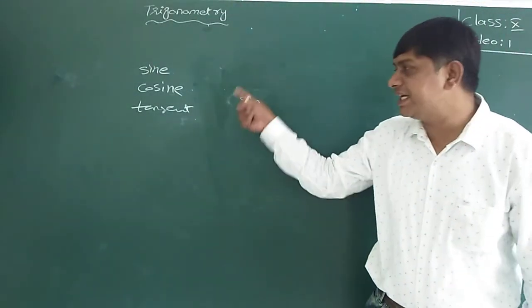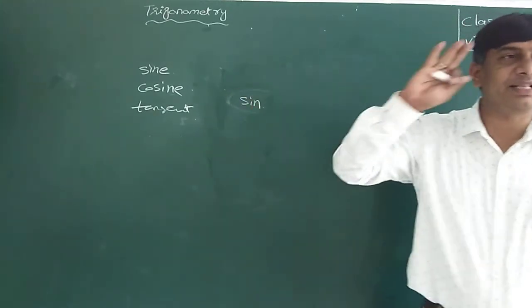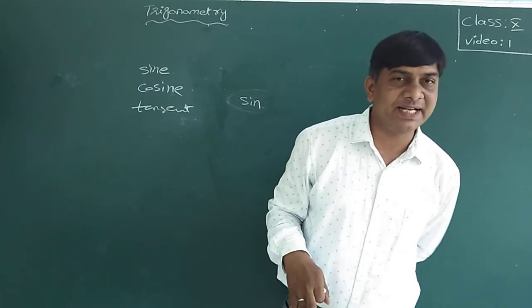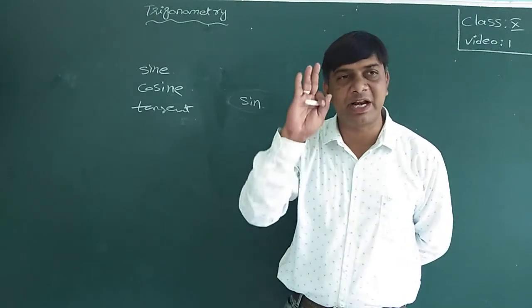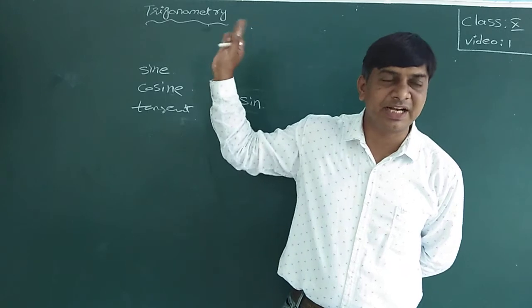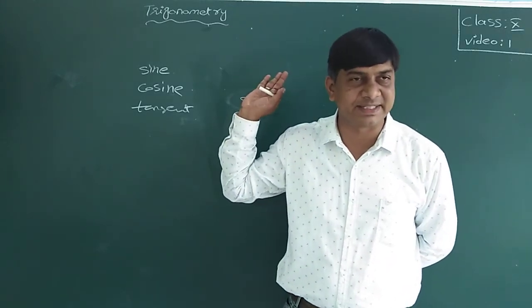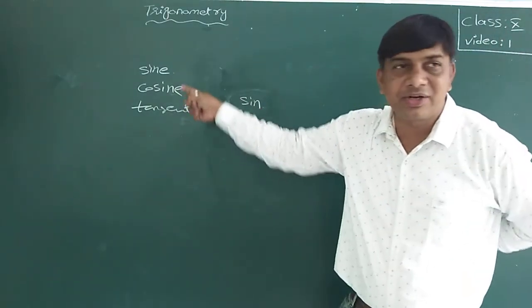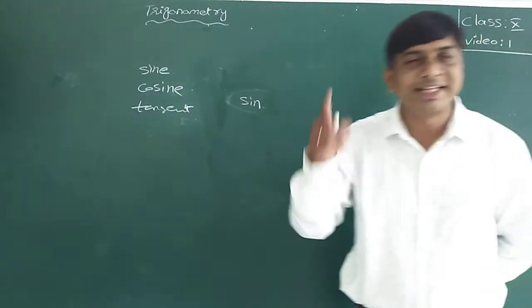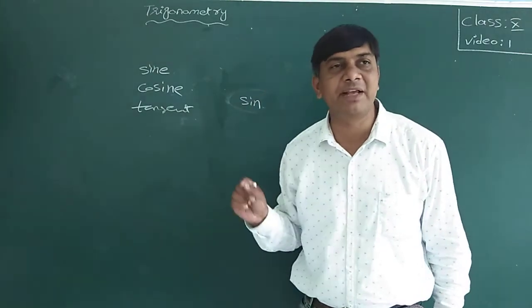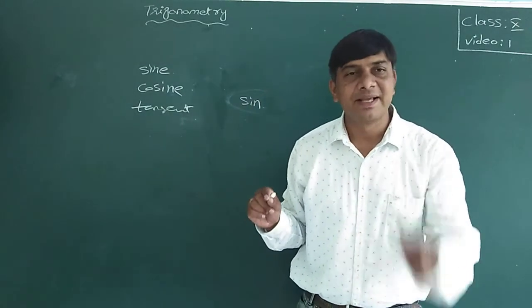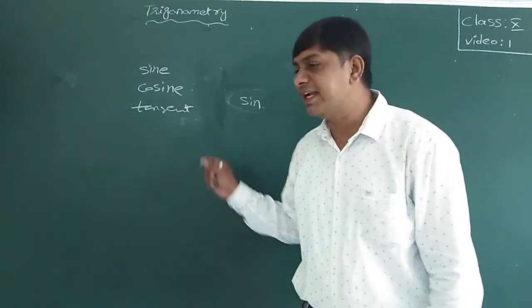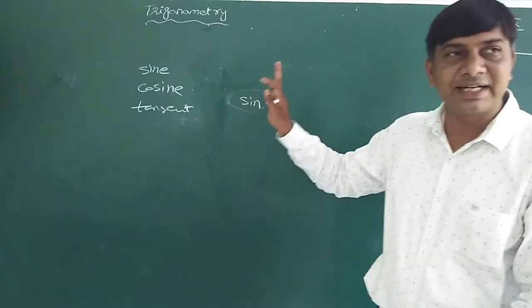Sine, cosine and tangent are the three standard trigonometric functions we use in trigonometry. But these three are meaningful functions only if they are joined with an angle. Or else they are just words. Sine is a word, cosine is a word, tangent is a word.